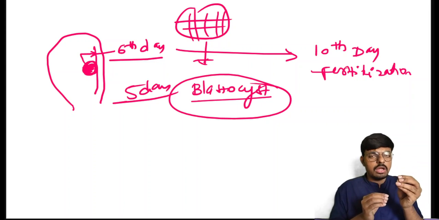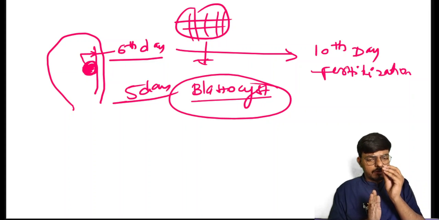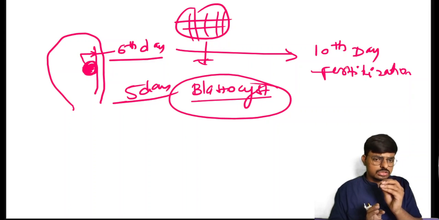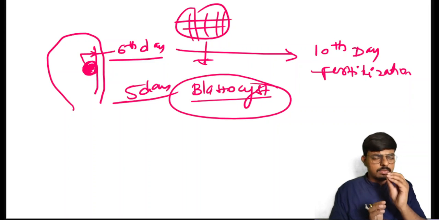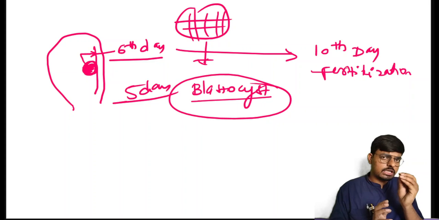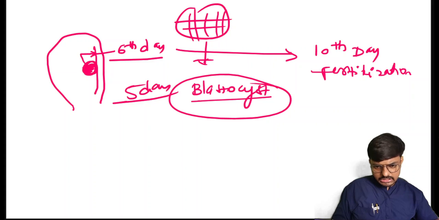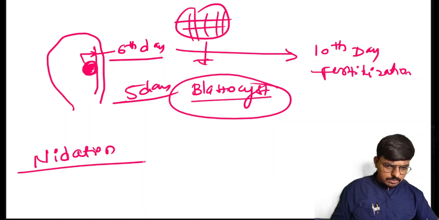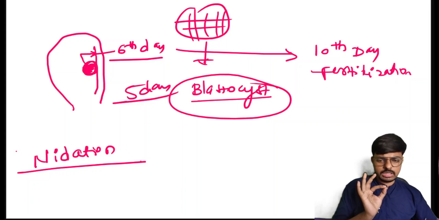That morula on the fourth day enters into the uterine cavity. On the fifth day it will convert into the blastocyst. On the sixth day the blastocyst will attach to our endometrium. That is what we call implantation. Another name of implantation is nidation. So remember, students, nidation and implantation are both the same.